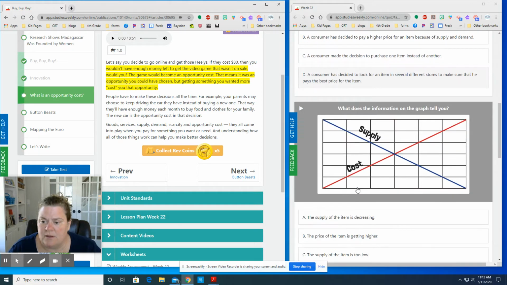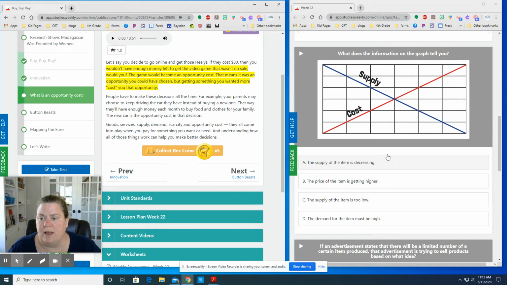Okay. The next one was the graph. So the cost of the item is going up and the supply of the item is going down. So when the supply is going down and the cost is going up, that's kind of like that printing press question. Then what we want to think is, yes, the supply is too low, and yes, the supply of the item is decreasing.